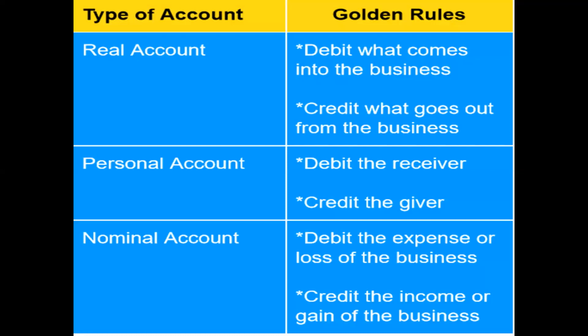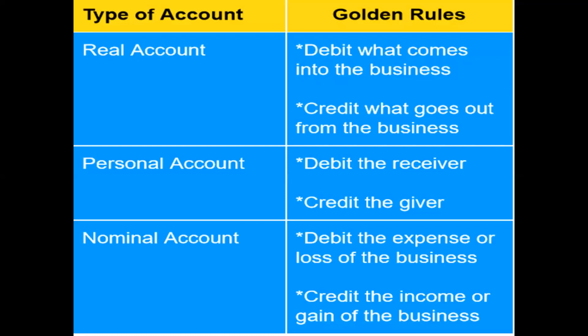Coming to the third one, the nominal account. The nominal account indicates all the expenses of the business, all the losses, and all the incomes, gains and profits of the business. Here the rule is: debit all the expenses and losses of the business. If it is an expenditure or a loss to the organization, it should be debited.